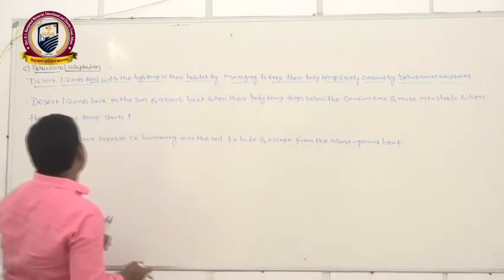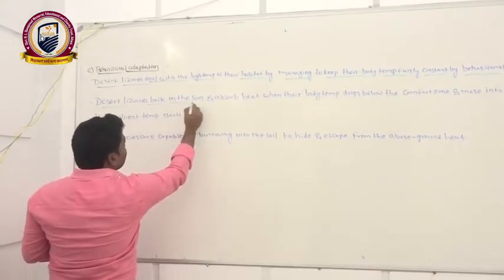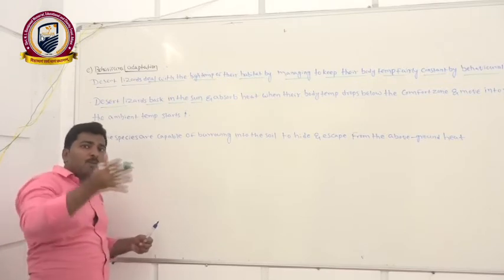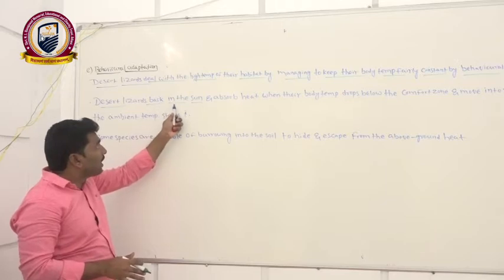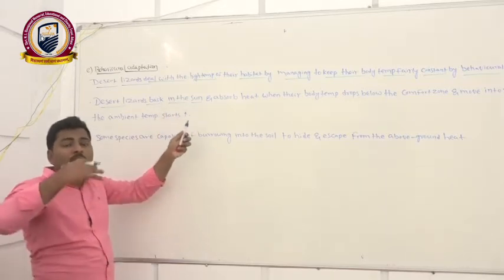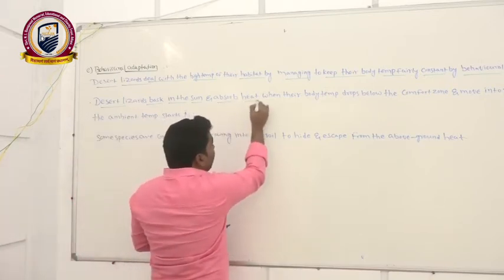How they are managing we can see here. Desert lizards bask in the sun. When they feel more cold outside, they come and bask, means exposing themselves to the sun to get more light, to absorb the heat.